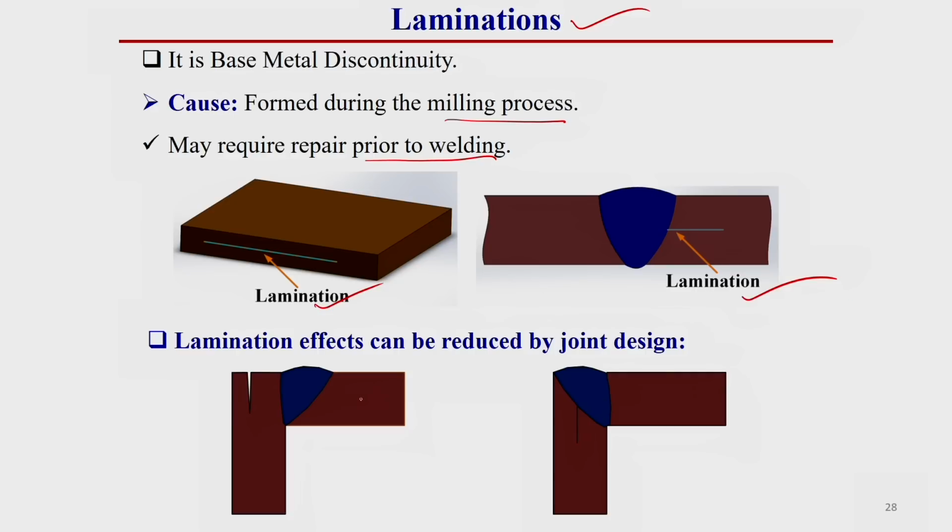This type of scratch or cut mark can be on the base material surface. Let us say we are joining two base plates together, and there is some lamination. We have to join these two plates, one perpendicular to the other. Instead of joining this way, if we join this way, then these types of defects we can eliminate. Then you see this lamination portion is covered by the weld pool material. But here you see this lamination portion is open, so this can create some further deterioration of the welding structure.